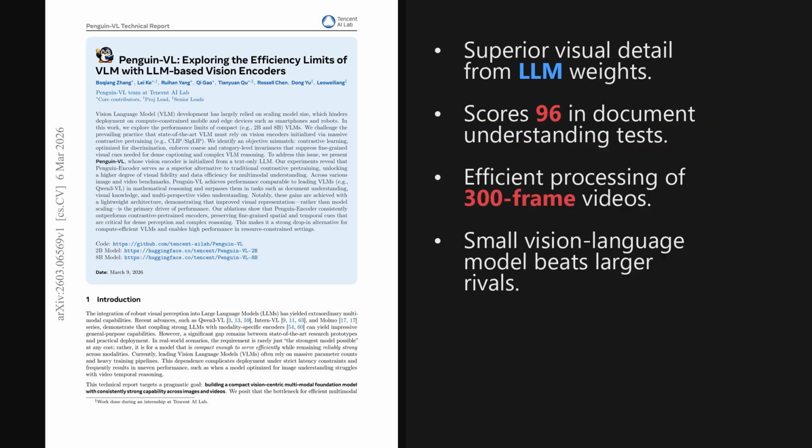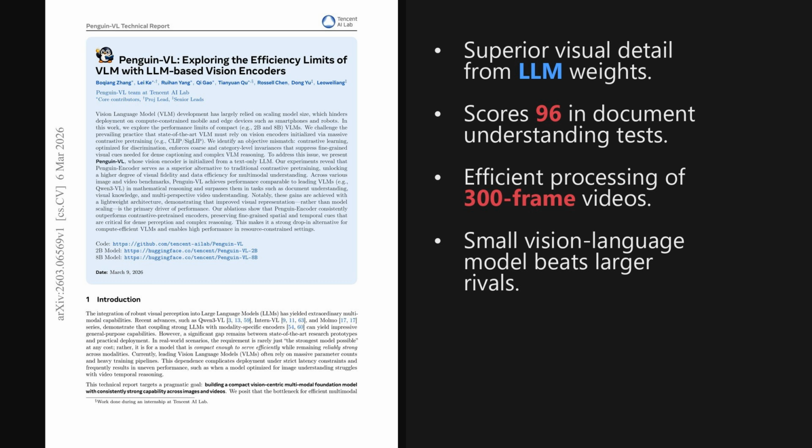I'm Alex. Today we're looking at a paper from the Hugging Face trending list published on March 6, 2026, just 3 days ago. It introduces a compact vision language model that bypasses traditional contrastive pre-training, instead initializing its vision encoder directly from a text-only large language model, hitting an impressive score of 96 on document understanding tasks.